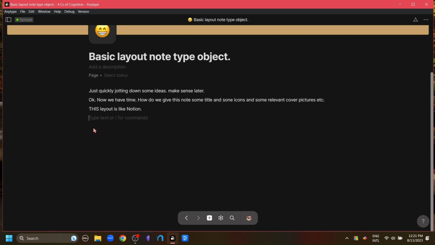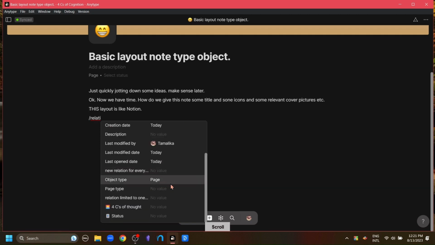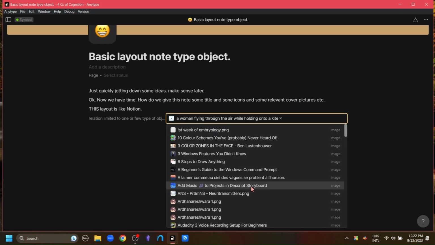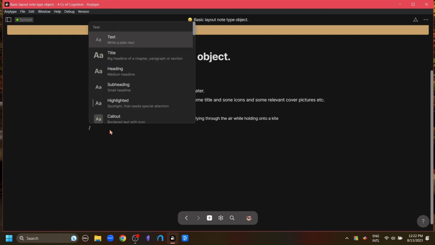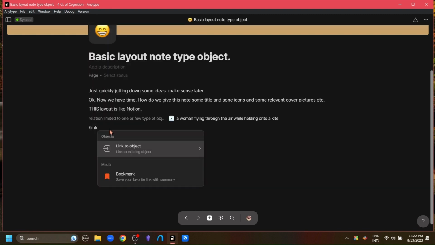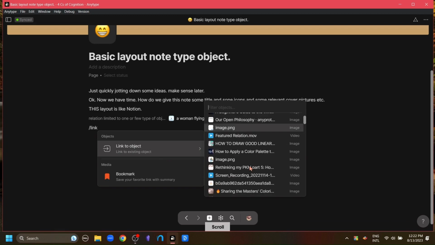For that, we type in slash, go to the slash menu, type in relation, and add the relation we want to the object. Making a relation is not the only way to connect objects in Anytype. If we don't have any clear reason to connect objects, but we know they're connected, then we can just directly type slash, type in link, which will bring up the link to objects menu. It will give us the list of all the objects in our Anytype, and we can search for the object we want and add that object to this type.